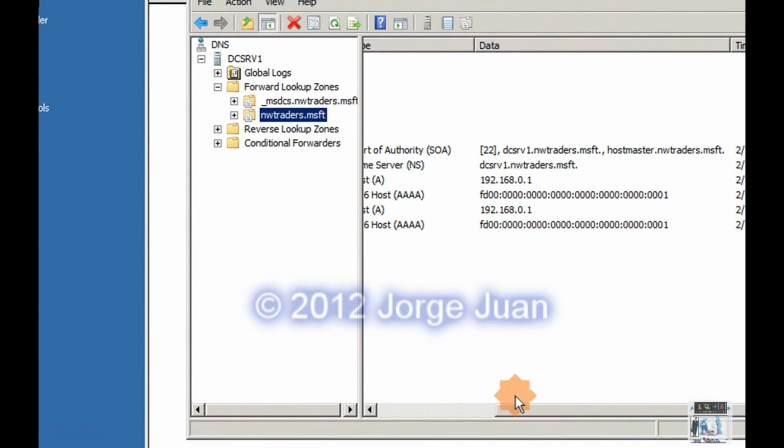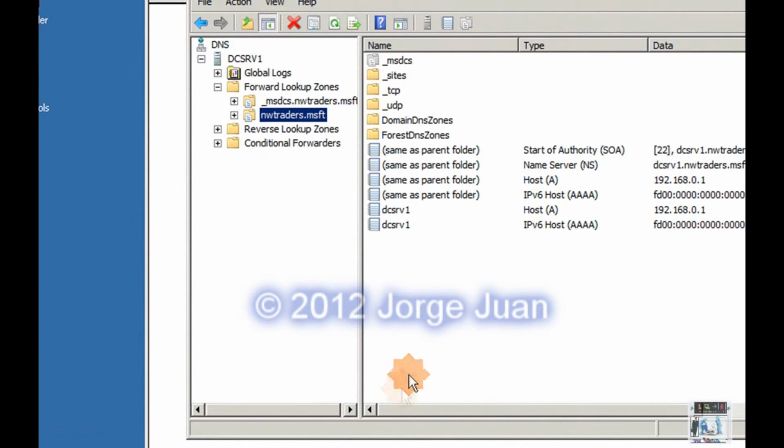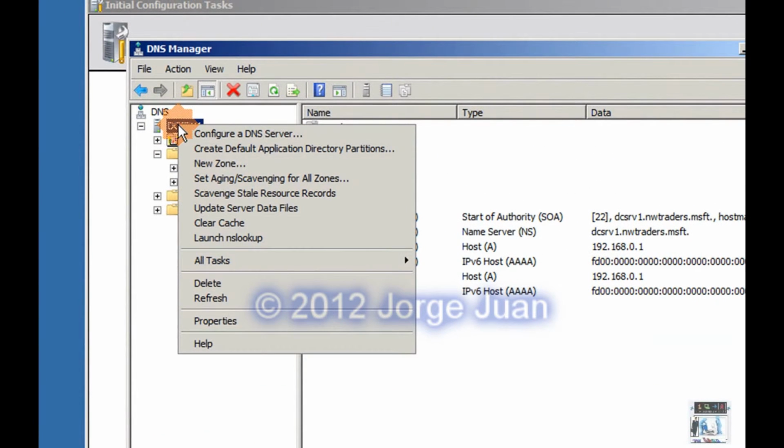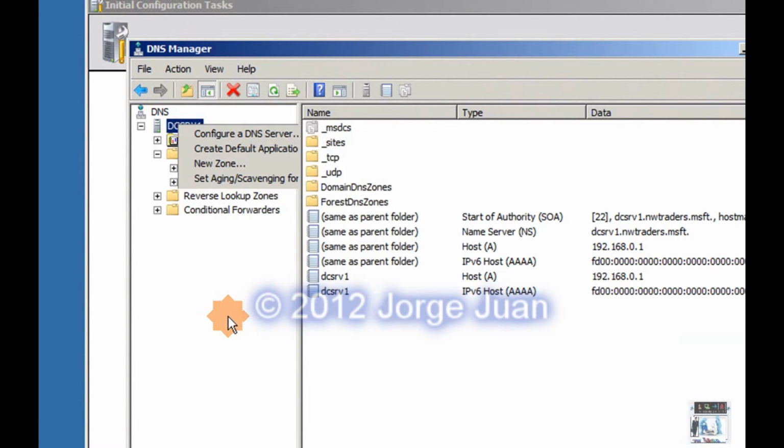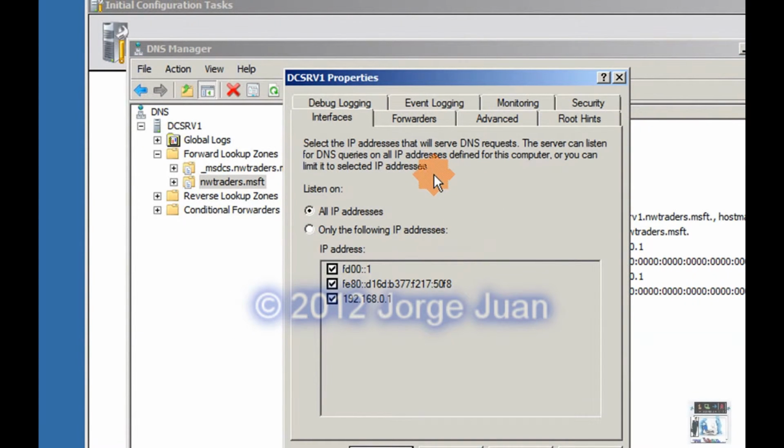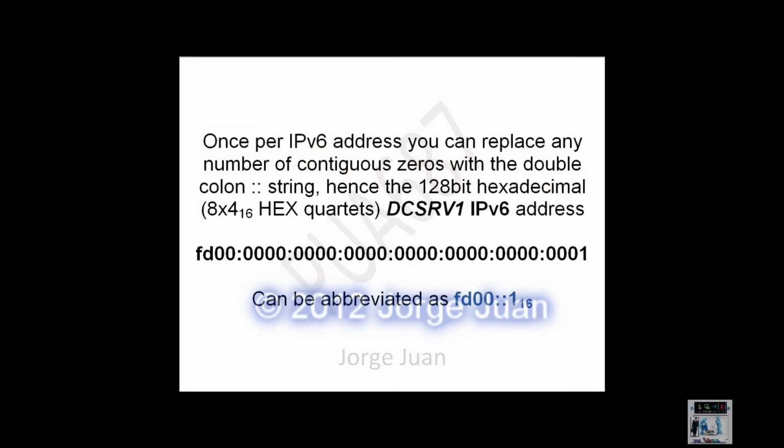Next, we're instructed to spend a few minutes just browsing, looking around, see what's new. For instance, you could right-click the server and then choose Properties, and there are plenty of tabs here that the book suggests that you read and become familiar with them.